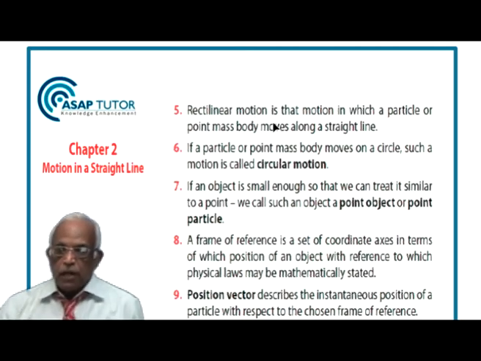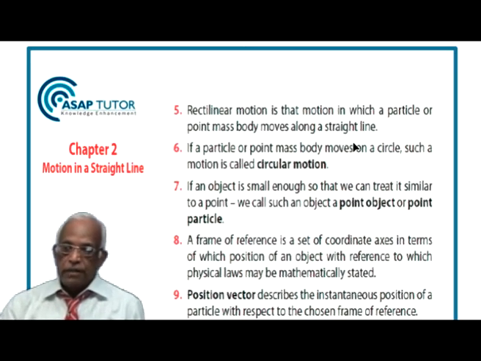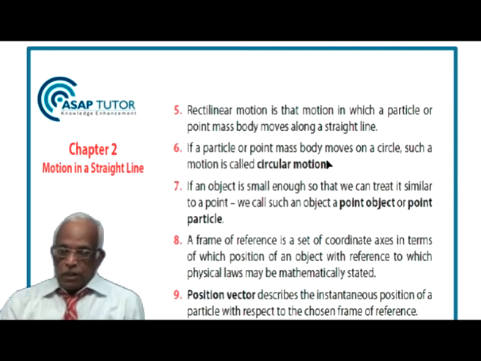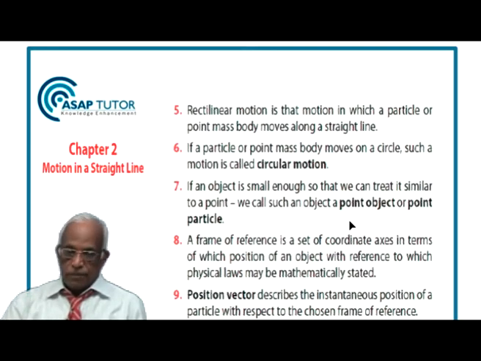Rectilinear motion is that motion in which a particle or a point mass moves along a straight line. If a particle or point body moves on a circle, such a motion is called circular motion. If an object is small enough so that we can treat it similar to a point, we call such an object a point object or a point particle.